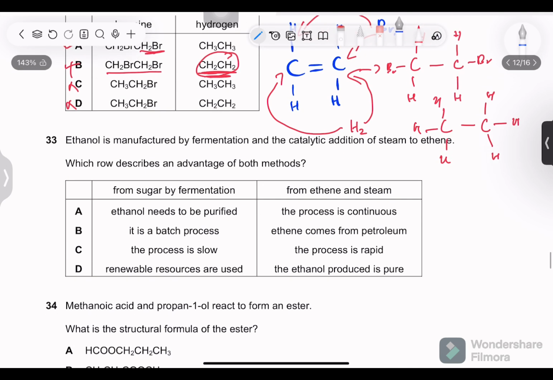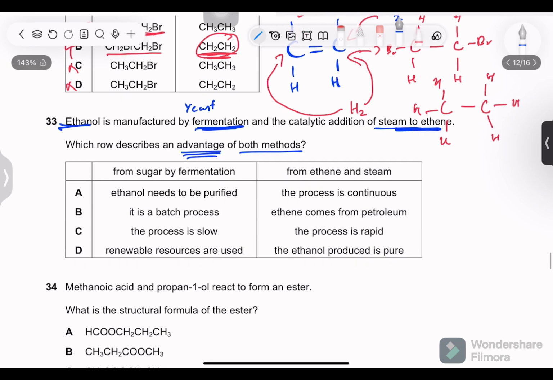Next, ethanol is manufactured by fermentation, yes, and the catalytic addition of steam to ethene, yes. Fermentation is in which yeast acts on glucose, anaerobic respiration takes place and alcohol is formed, ethanol specifically. Which row describes an advantage of both methods? So it should be an advantage of both methods. It being factually correct is not enough. It should be an advantage too.